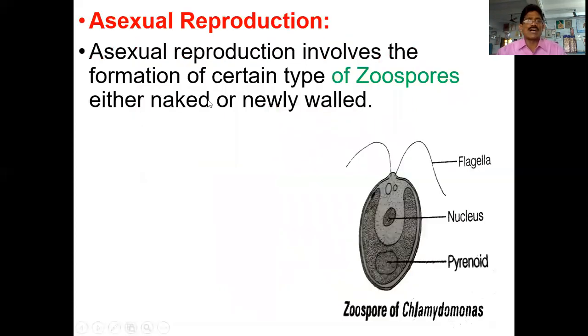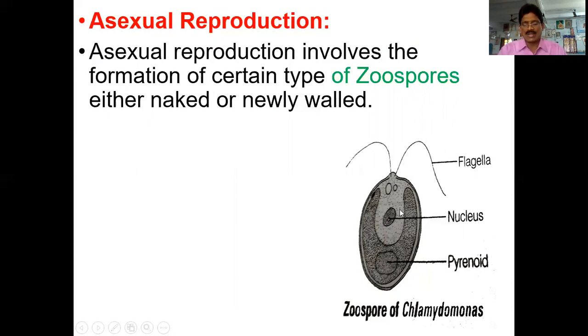So next one, we come to asexual reproduction. The asexual reproduction of algae depends upon zoospores. The zoospores are haploid cells. So how are the zoospores developed from the plants? When you see the example of Chlamydomonas, it is one of the Chlorophyceae. In Chlamydomonas, the body has a cell wall, inside this there is one nucleus, and a cup-like chloroplast, and the flagellum. So this is the structure of Chlamydomonas.